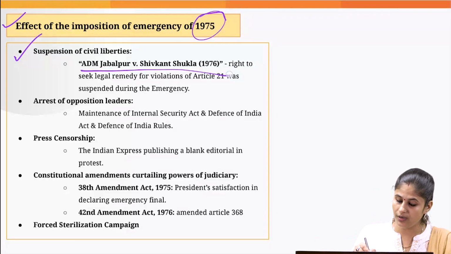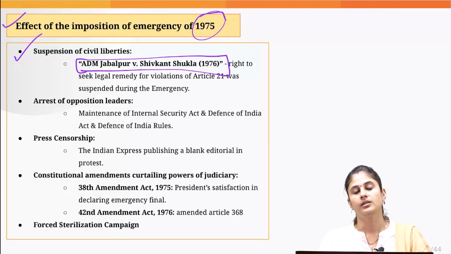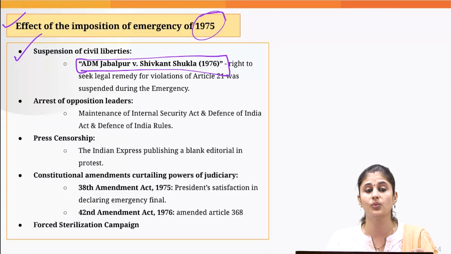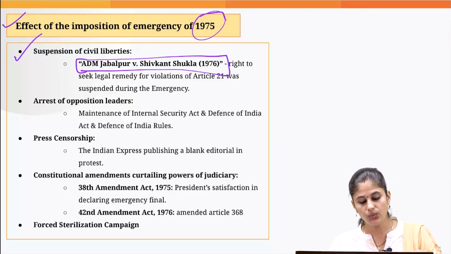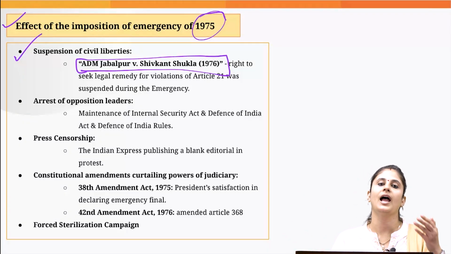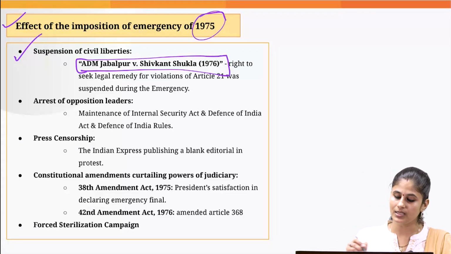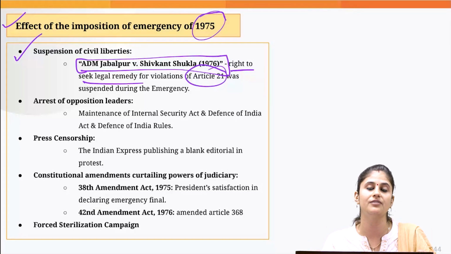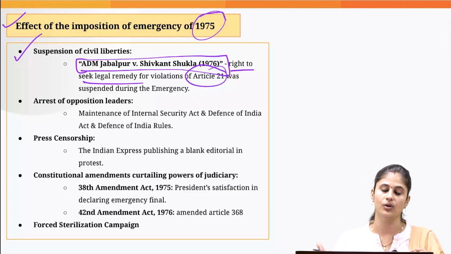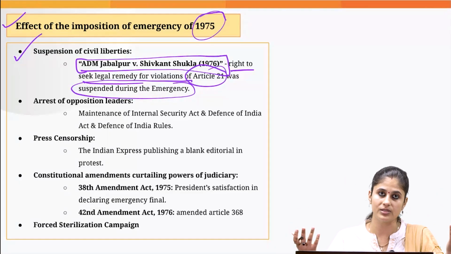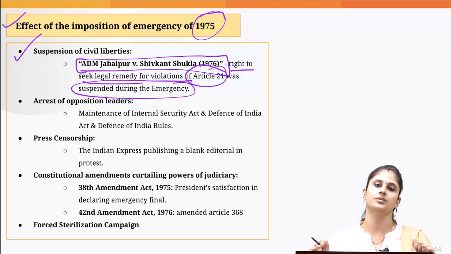And one of the judgments, ADM Jabalpur versus Shivkant Shukla in 1976, is one of the most criticized judgments of the Supreme Court, wherein the Supreme Court said that during emergency you can be put behind bars and you don't have the right to try, the right to seek remedy from the court for violation of Article 21, which talks about right to life and personal liberty. So according to the court, your right to seek remedy to protect your right to life and personal liberty gets suspended when the national emergency is under operation.